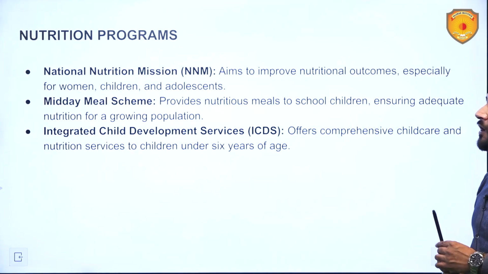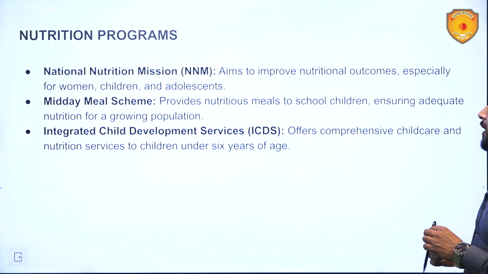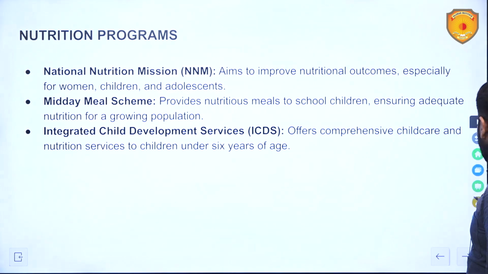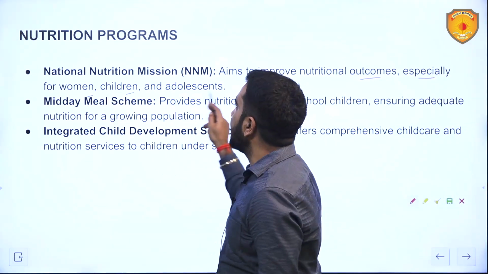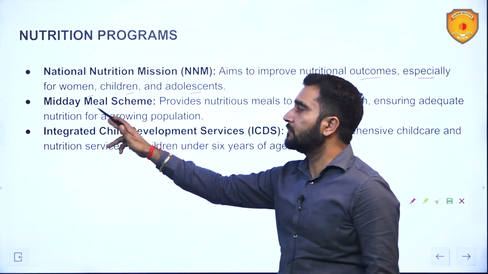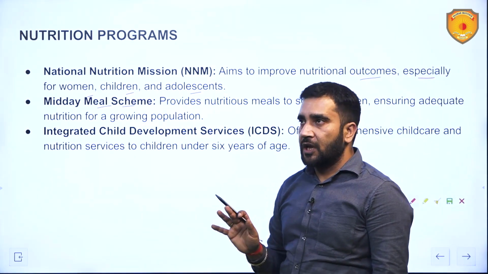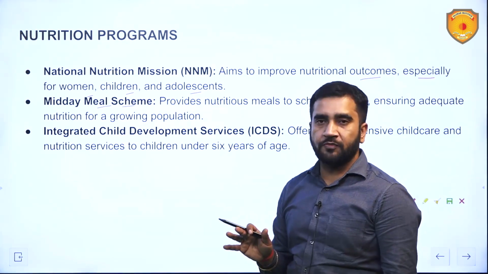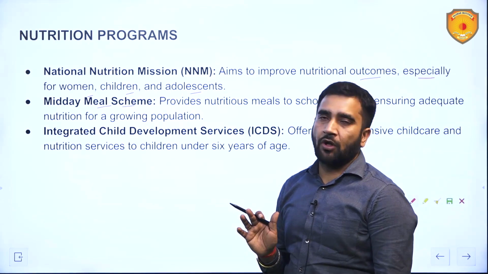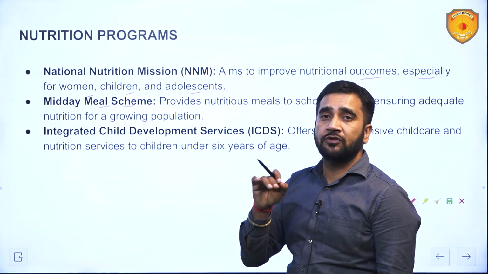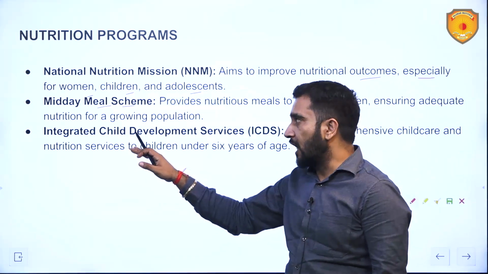Nutritional programs aimed at enhancing nutrition. First is the National Nutrition Mission, which aims to improve nutritional outcomes. It is also known as PM Poshan, especially for women, children and adolescents. Midday meal schemes are given to those children who are 6 years to 14 years of age. In schools, they have to be served on the school premises, and students eat it over there only. And it is also a mandate under National Food Security Act. Specific allocations are done for this under that.